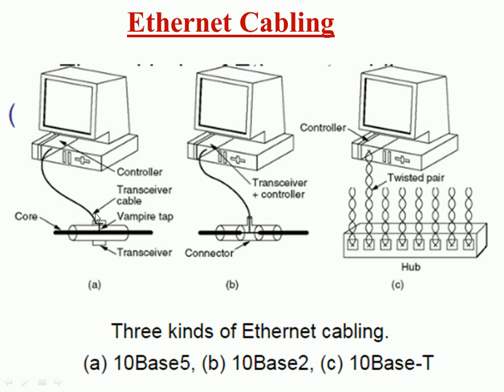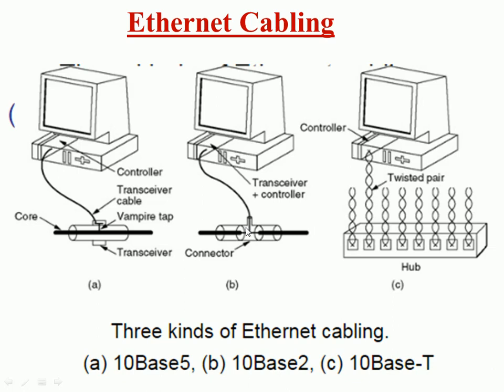See, the problem with 10 base 5 and 10 base 2 cabling is you need something called a transceiver, connector and all. You can see this is the machine or the workstation, which should have a controller, then the cable, then you have something called a transceiver cable, then you have a transceiver, and so on.